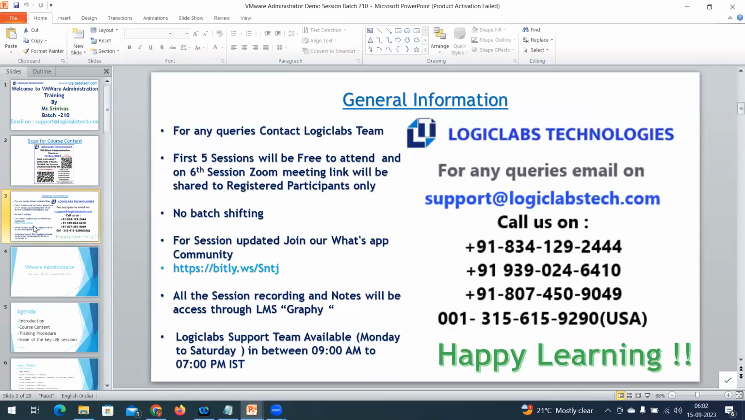This is general information. For any queries, our admin team is available and can be reached on the mail ID, and you can call the mentioned numbers. They are in a position to help you with any kind of queries.